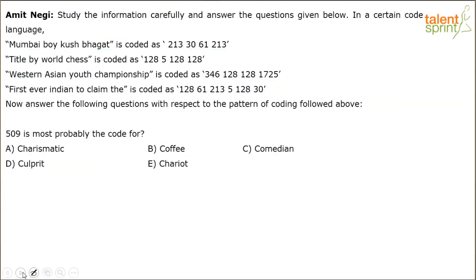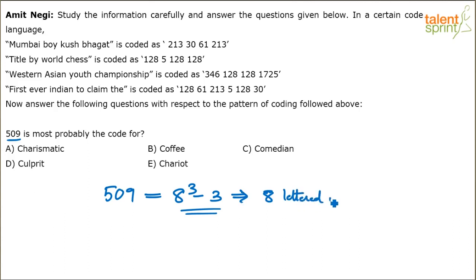Look at the next one. I think there's one more question based on the same thing, same logic, same code. He's asking us to find out 509 is most probably the code for what? 509, go by the understanding, right? How can you get 509? 509 is close to what cube? 509 is like 8 cube minus 3. And yes, we know that for an even number of letters, we have to take minus 3. So 8 cube means there should be 8 letters. It implies it has to be an 8-letter word.